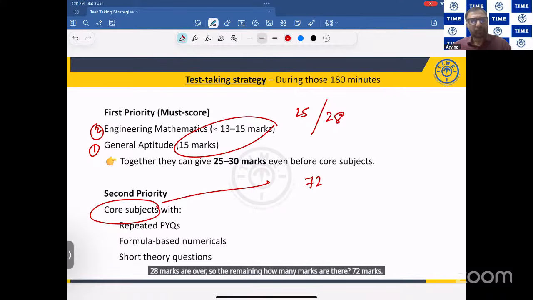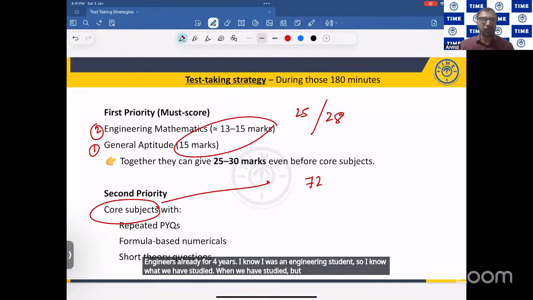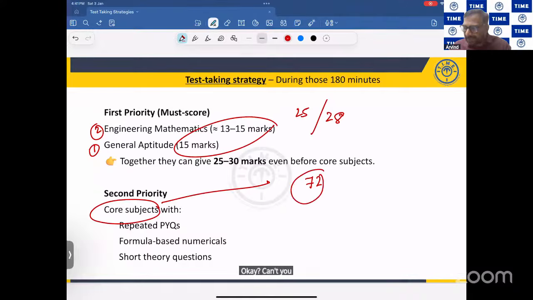Friends, with engineering you have studied for 4 years. I am also an engineering student, I know what we have studied. But with whatever knowledge you have, can't you get at least 33 percent here? 33 percent, that's 1/3. If you get 1/3 of the marks, you'll get 24 marks.